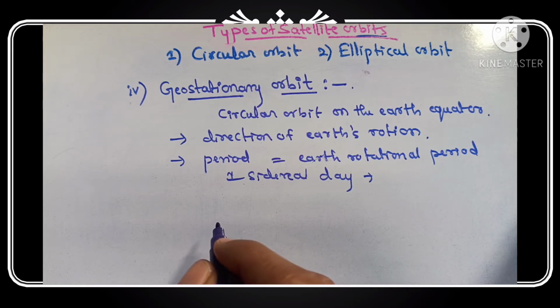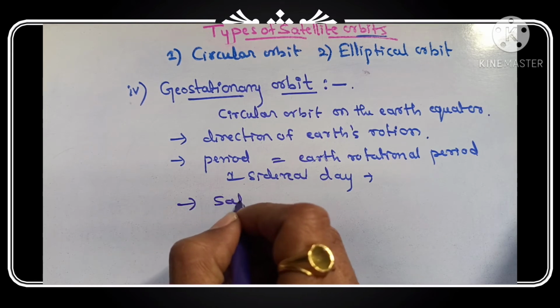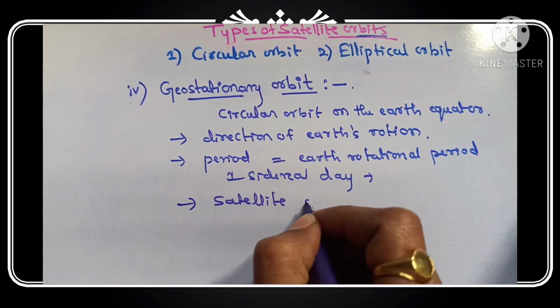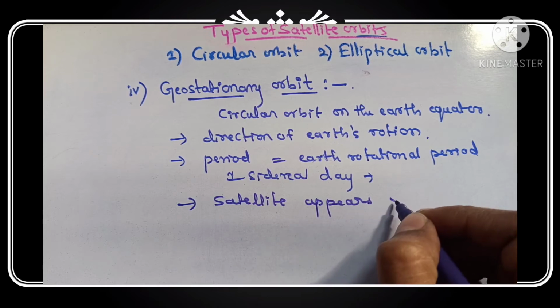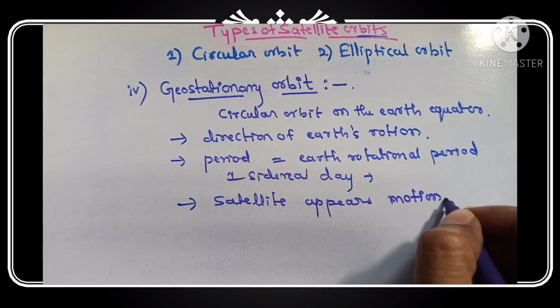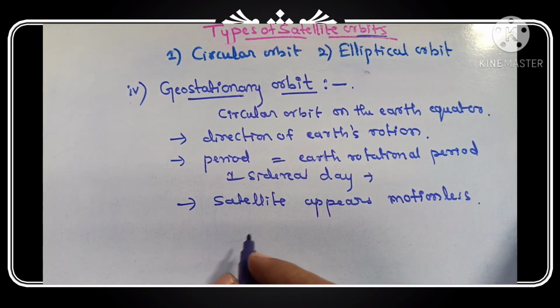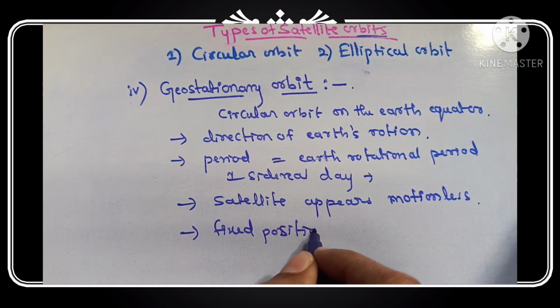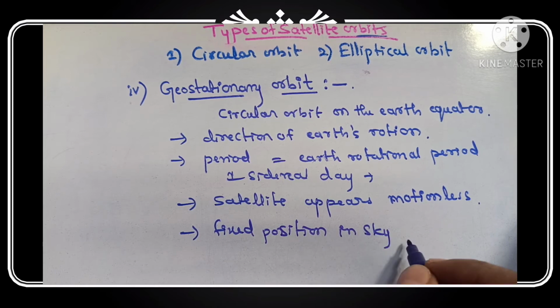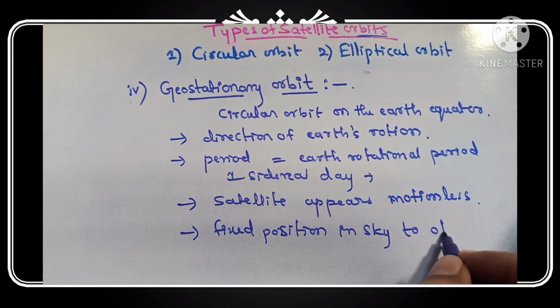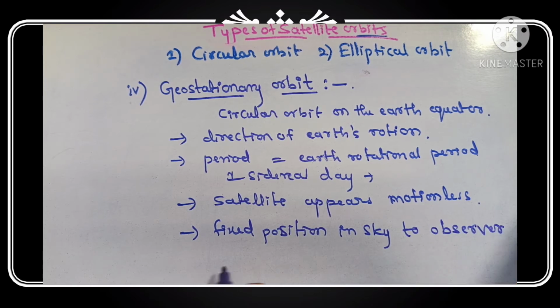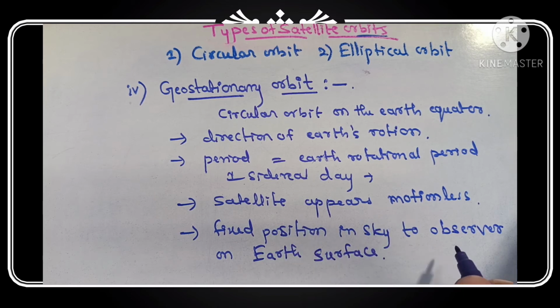So the satellite on this orbit appears motionless. The satellite is rotating, but it appears motionless, at a fixed position in the sky to the observer on the earth's surface.